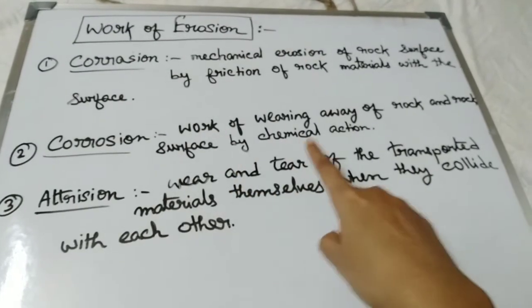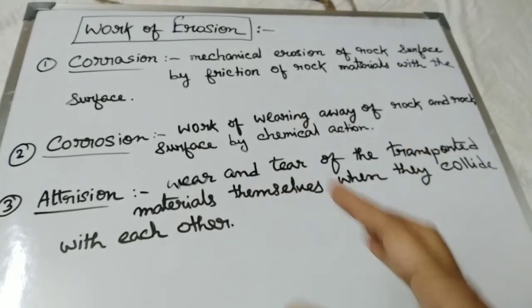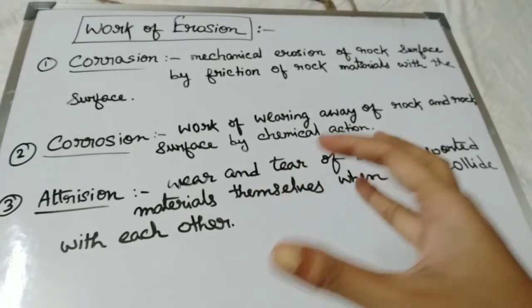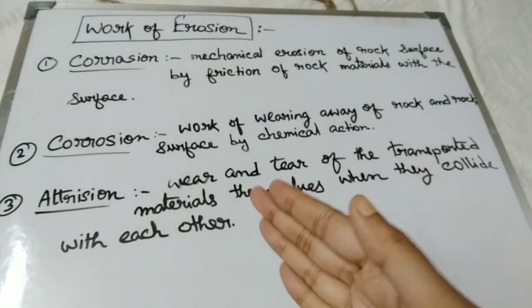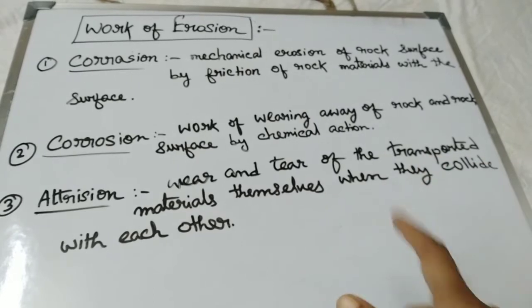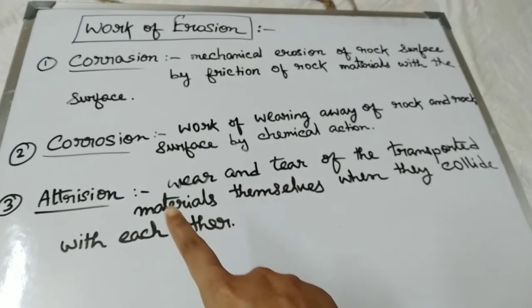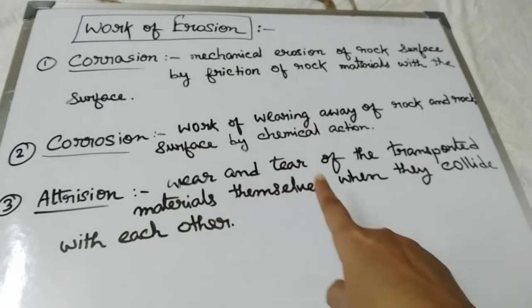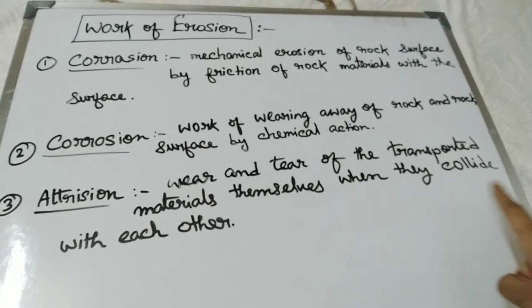What is corrosion? It is the work of wearing away of rock and rock surface by chemical action. That means there are already some rock materials and they are eroded by the corrosion process through chemical action. Last one, attrition. It is the wear and tear of the transported materials themselves when they collide with each other.